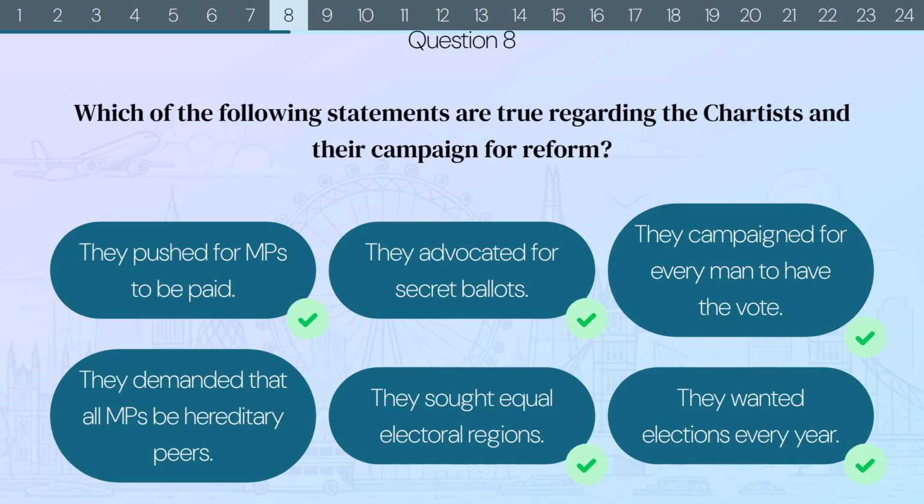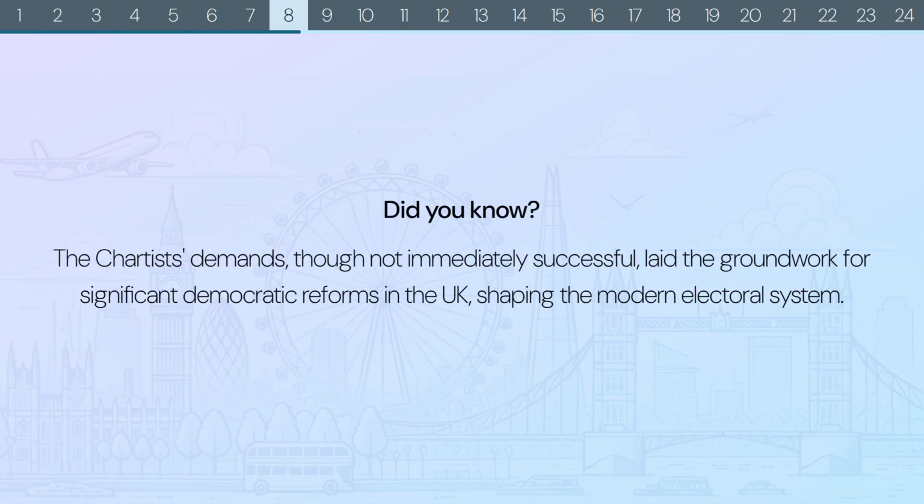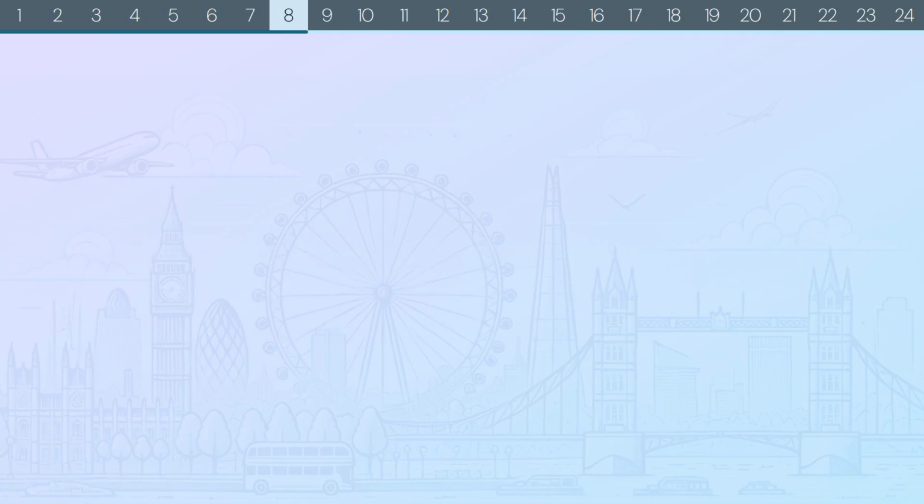The correct answers are: they pushed for MPs to be paid, they advocated for secret ballots, they campaigned for every man to have the vote, they sought equal electoral regions, and they wanted elections every year. Did you know? The Chartists' demands, though not immediately successful, laid the groundwork for significant democratic reforms in the UK, shaping the modern electoral system.